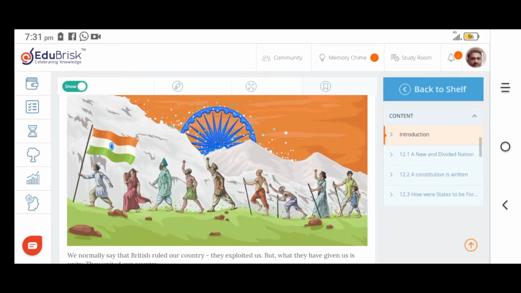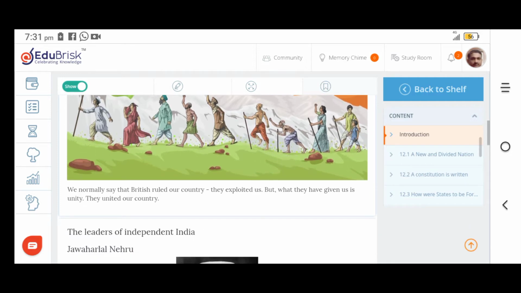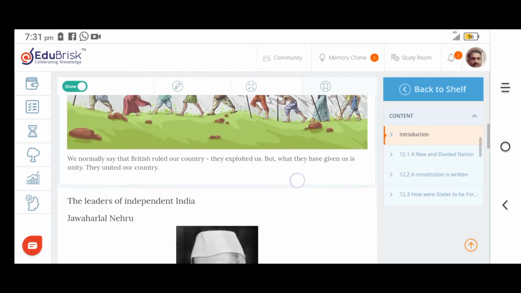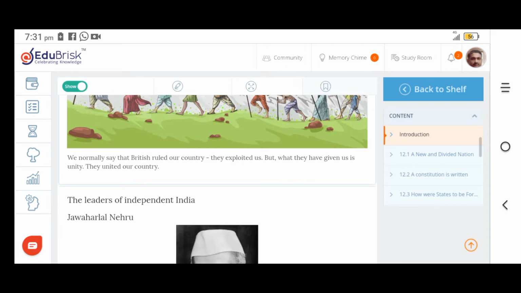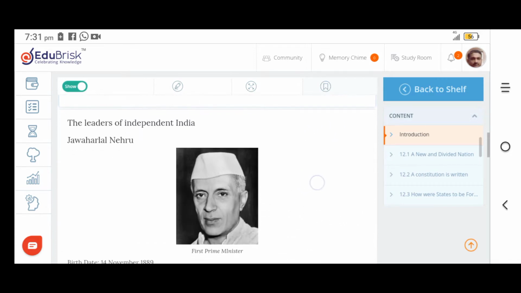So we normally say that the British ruled our country. They exploited us, but they have given us unity. They united our country so that we got an independent country, that is our country, India. Even though we have different worship, different beliefs, different traditions, we have a unity, that we are the people of India. Pandit Jawaharlal Nehru gave the slogan unity in diversity.